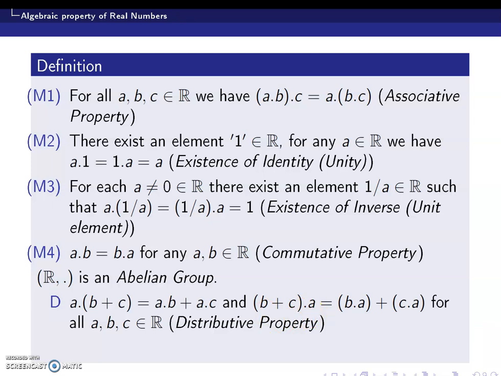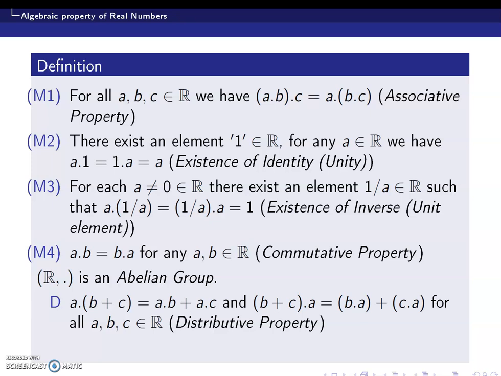So to sum up the whole thing, real numbers under addition forms an abelian group. The set of all non-zero real numbers under multiplication forms an abelian group. And the third property is that multiplication distributes over addition on the left hand side as well as the right hand side.